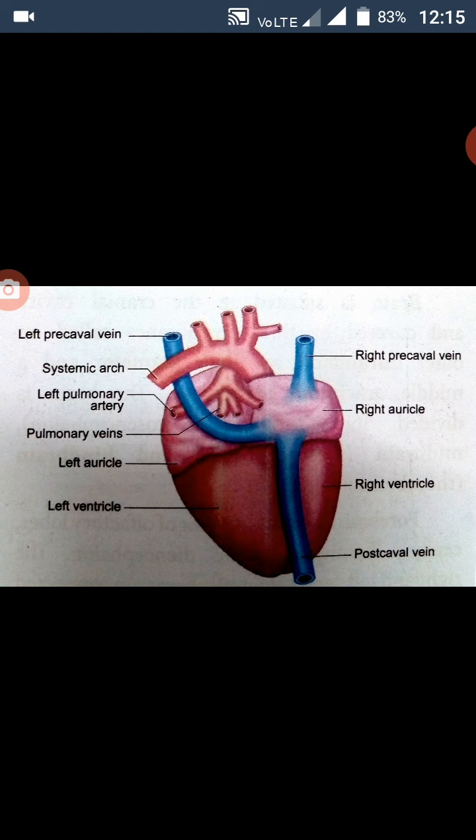The right auricle opens into the right ventricle by the auriculoventricular aperture called the tricuspid valve. The left auricle opens into the left ventricle by the auriculoventricular aperture called the bicuspid valve or mitral valve. Both valves help to transport the blood from the auricles to the ventricles. The openings of the pulmonary artery and aorta are guarded by 3 semilunar valves.